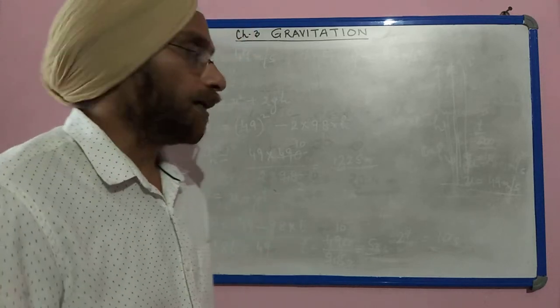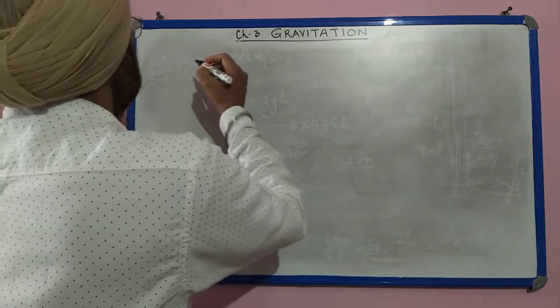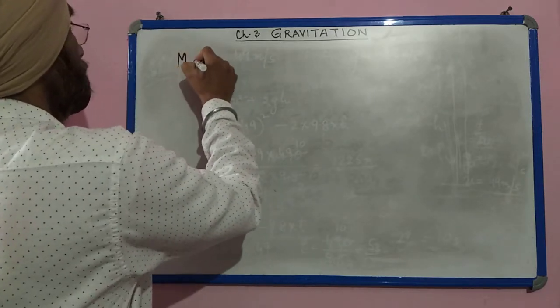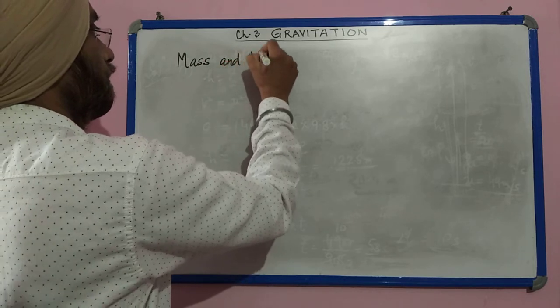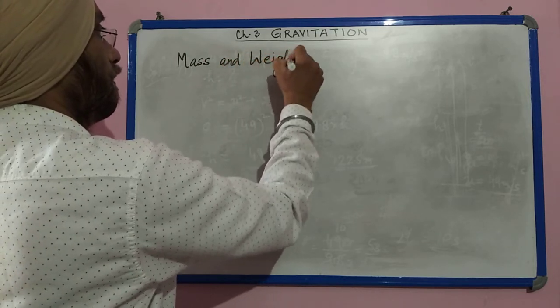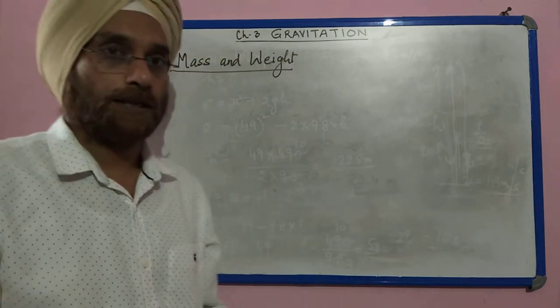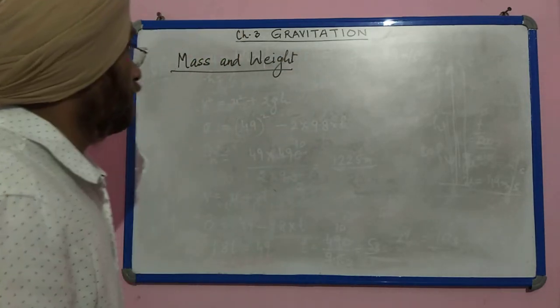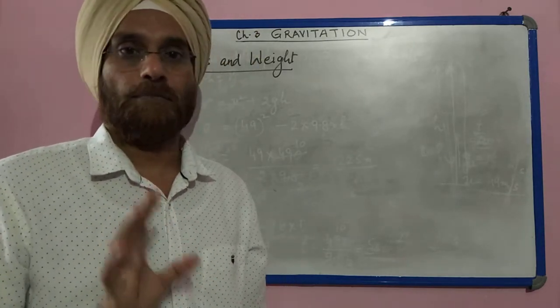Now let us start our chapter gravitation. The topic is mass and weight. First of all, let us understand what is mass. The amount of matter contained in a body is known as mass.